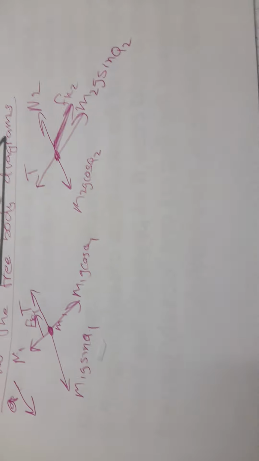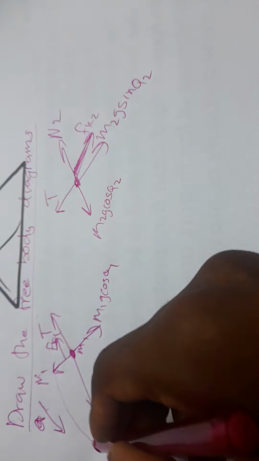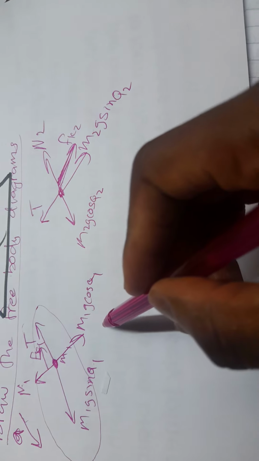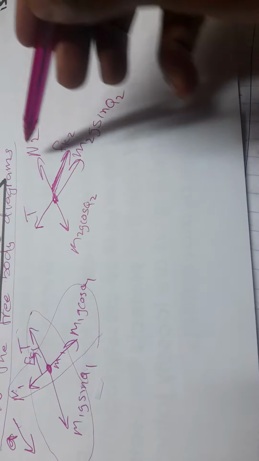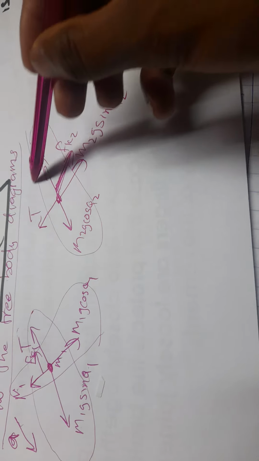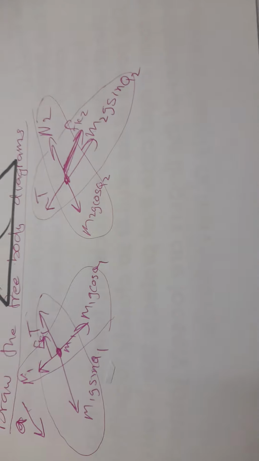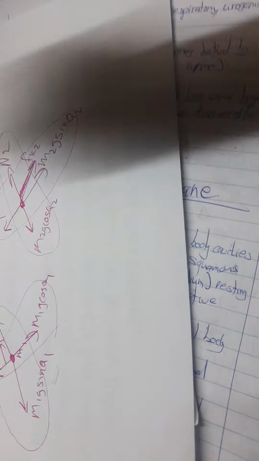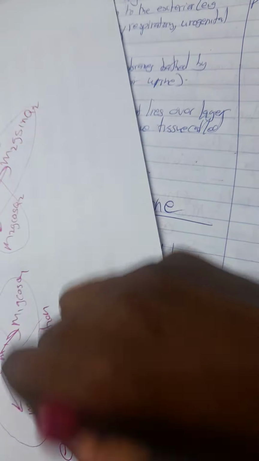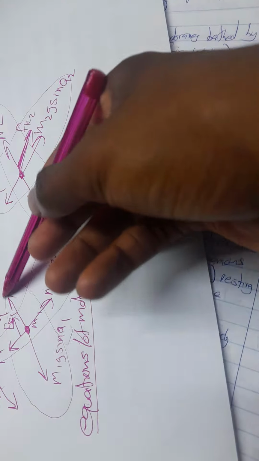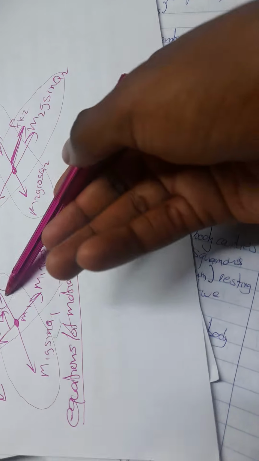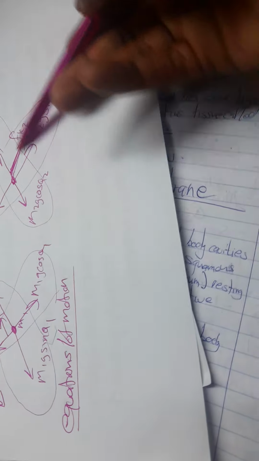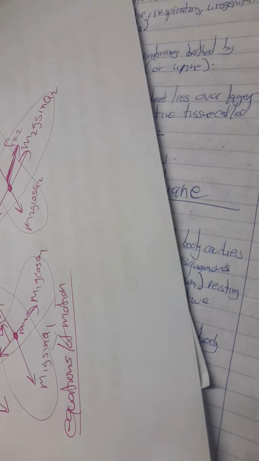Now, after here, you can see the interaction of the forces. These forces are interacting, and also these forces are interacting. Now we are going to draw the equations of motion which are happening there. Looking at the first interaction here, we have 1 interaction, 2 interactions, 3 interactions, 4 interactions. It means we're going to have 4 equations of motion.